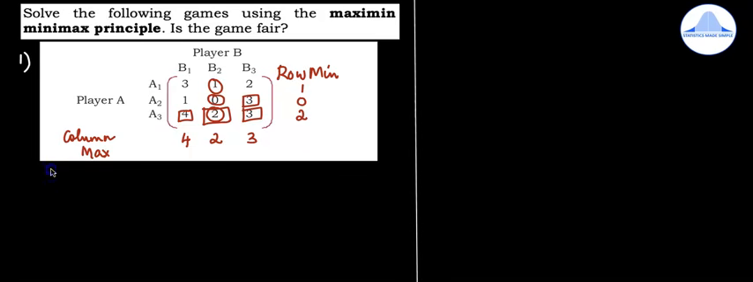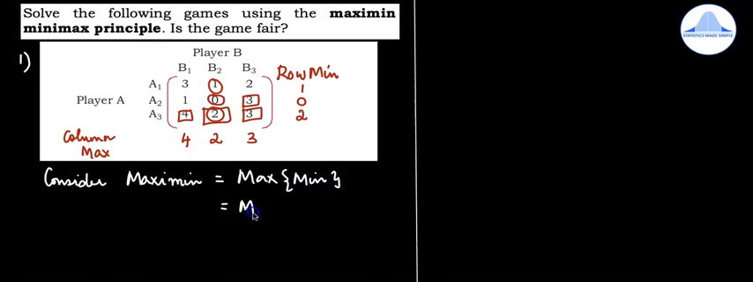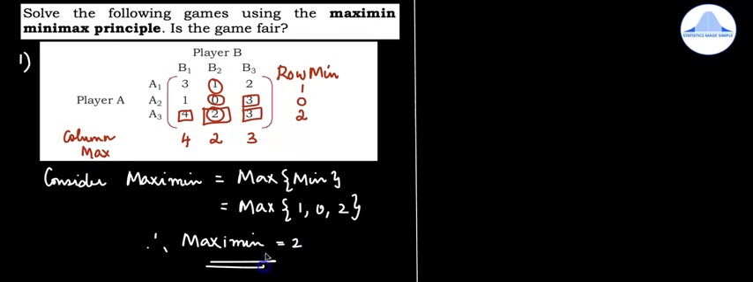So now first you consider the word maximin. Split the word maximin into 2 words, that is maximum of the minimum values. So this is equal to maximum. The minimum values are 1, 0 and 2, that is from here. And among these the maximum value is 2. So therefore we get maximin is equal to 2.